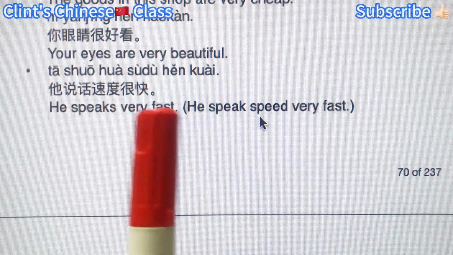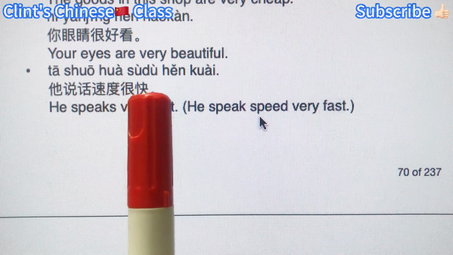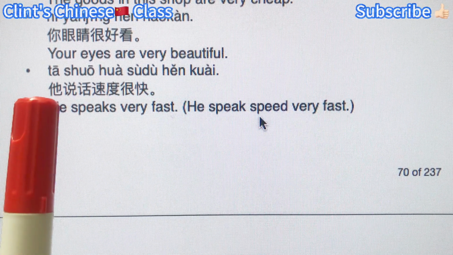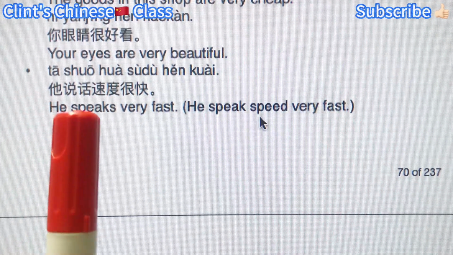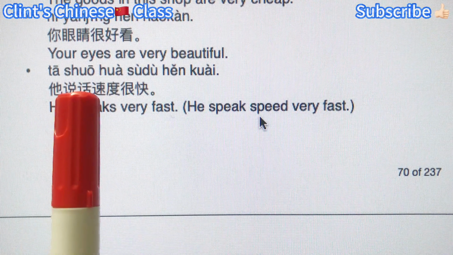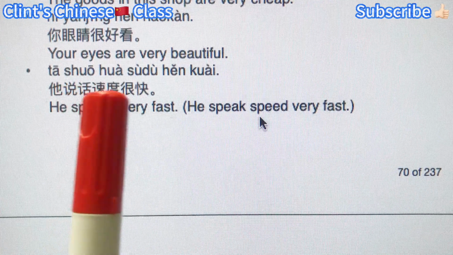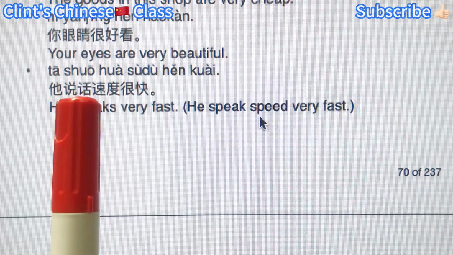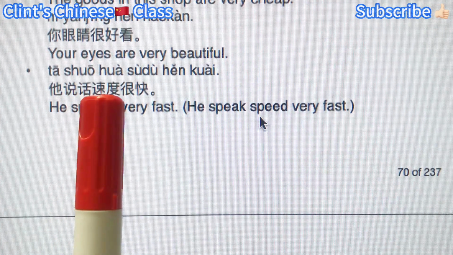Okay, he speaks very fast. 他说话速度很快. Now the bigger subject, or the topic subject, he. So what about him? About him, 说话速度很快. This is a bigger predicate. And inside this, we have this mini subject, 说话速度, meaning speaking speed.